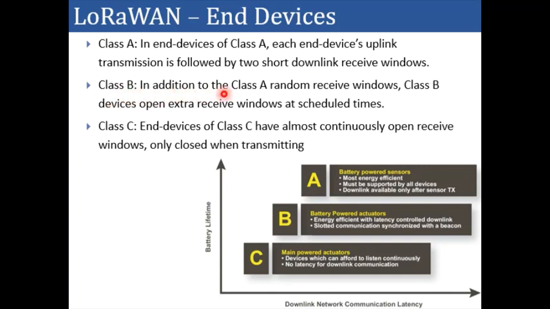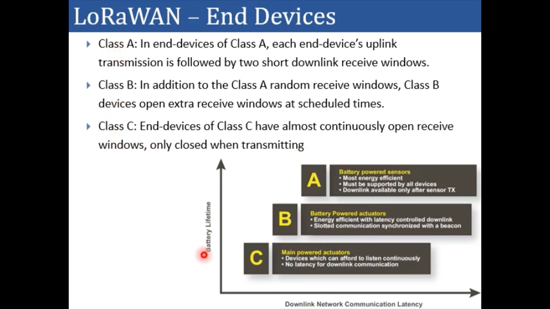In the case of class B, in addition to the class A random receive windows, class B devices open extra receive windows at a scheduled time for receiving data. In class C, the end devices have almost continuously open receive windows. The receive window closes only when data is being transmitted from the class C device.